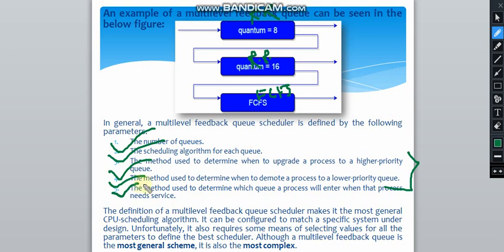Okay, so the definition of a multi-level feedback queue scheduler makes it the most general CPU scheduling algorithm, and it can be configured to match a specific system under design. It also requires some means of selecting values for all the parameters to define the best scheduler. And although a multi-level feedback queue is the most general scheme, it is the most complex.